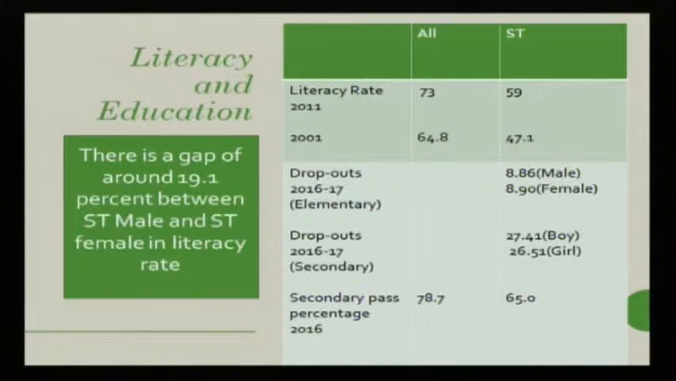And if you look at the secondary database, you will find that 27.41% of boys drop out and are not able to complete 10th class of education, while it is only 26.51% of girls who are able to complete secondary level of education. So, as I told you earlier, if the boys or the girls drop out from the school education system, then on the one hand, they are not able to get adequate income, and they are not able to get adequate job opportunities because they drop out at an early age.